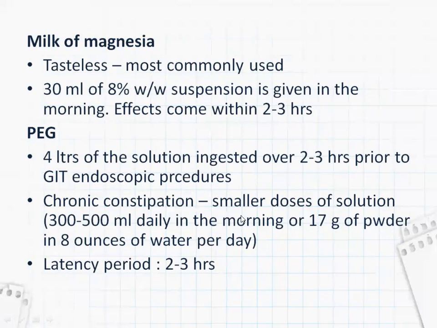For chronic constipation, it can be given as smaller doses of solution, that is 300 to 500 ml daily in the morning, or 17 grams of powder in 8 ounces of water per day. Latency period means the time it takes to act, like after the drug is taken, 2 to 3 hours. The latent period will be there. After 2 to 3 hours, it starts acting.